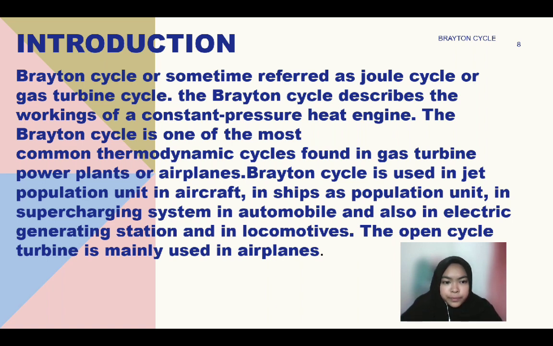It is one of the most common thermodynamic cycles found in gas turbine power plants and airplanes. The Brayton cycle is used in jet propulsion units in aircraft, in ships as a propulsion unit, and in supercharging systems in automobiles. The open system turbine is mainly used in airplanes.